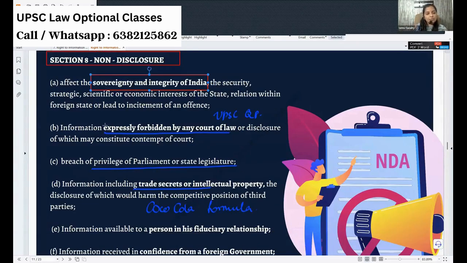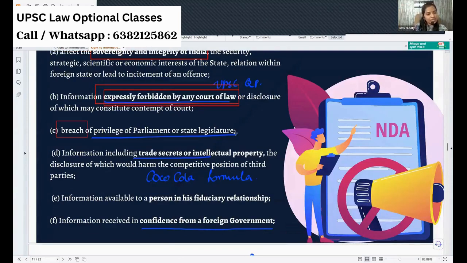Next, anything expressly forbidden by the court of law. Today I put an RTI and asked what is the upcoming UPSC prelims question paper and upcoming UPSC mains question paper. If that can be done, it will be nice, right? But our hearts should not race for this because you're all very good public servants. So you will not look for this, right? So anything which is expressly forbidden by court of law, we cannot ask that. And anything that is going to breach the privilege of your legislature and parliament, you cannot ask that,